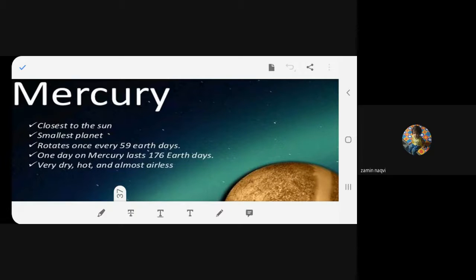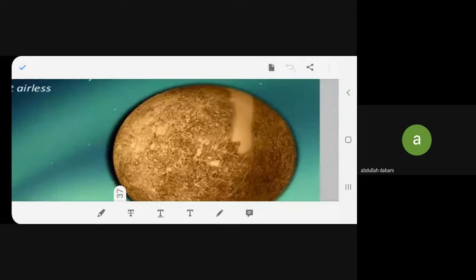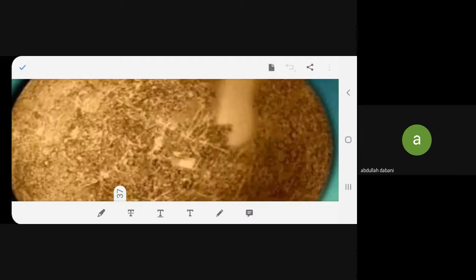Got it? And this is very hot, very dry, and it does not have any air, so there is no life. Any problem? No, ma'am. This is how Mercury looks like.